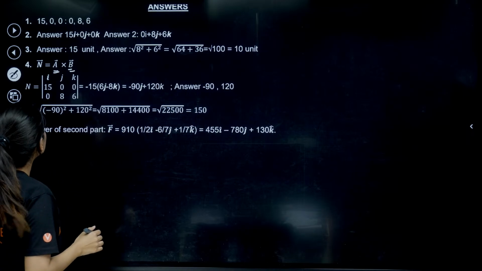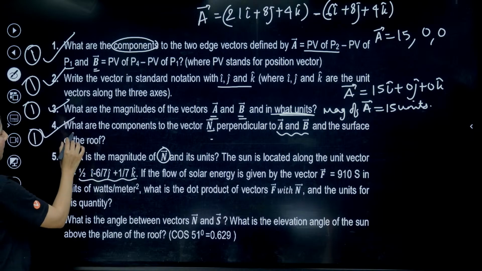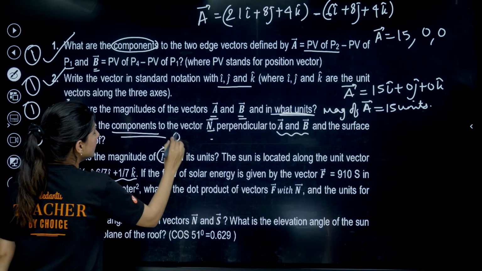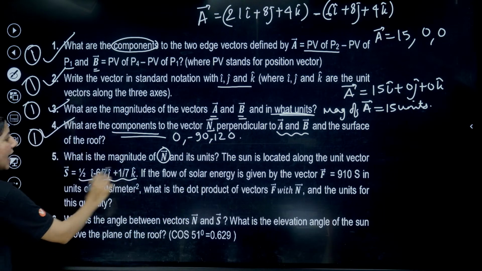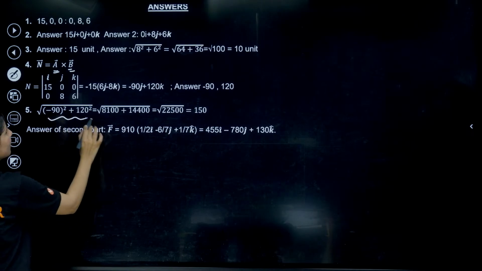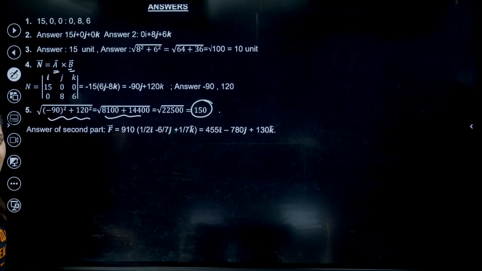So the components of the vector n are 0, minus 90, 120, which will be the final answer of this. And the magnitude will be square root of 90 square plus 120 square. So can you see this is the fifth answer? 150 will be the correct answer. You will do the calculation.